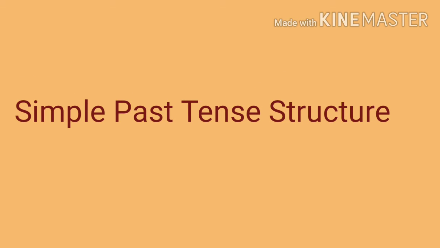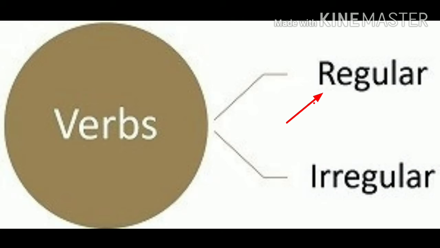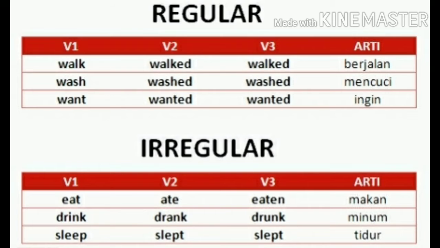Next is the structure, but before that we have to understand the verbs used for the simple past tense structure. There are two kinds of verbs. The first is regular and the second is irregular. For the regular verb, you can simply add d or ed after the basic form of a regular verb. For example, walk, walked; wash, washed; want, wanted.